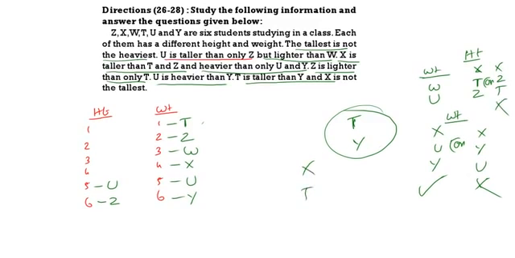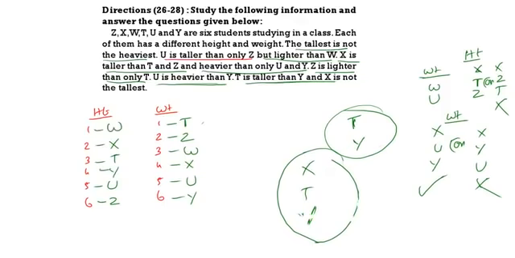And T is taller than Y. Then X is not the tallest. Since X is not the tallest, X will come here. T Y, so T third, Y fourth. So W will be the tallest. So this is the total puzzle we are having.